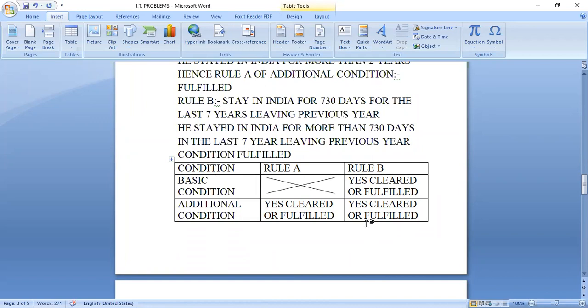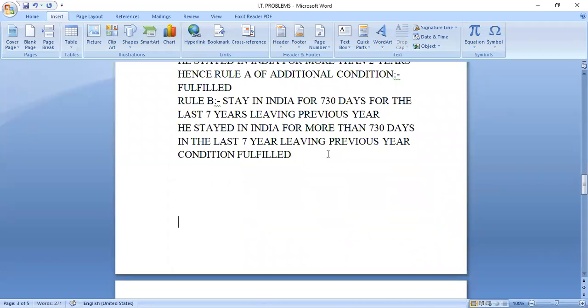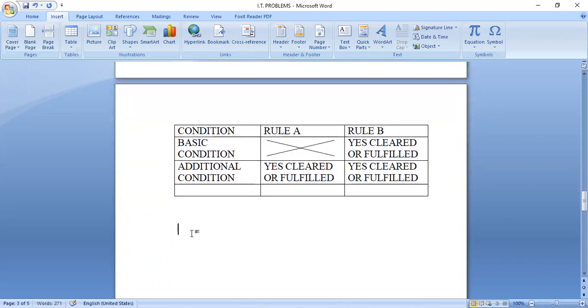Final result, please. What is the final result? Which category does it belong to? ROR.